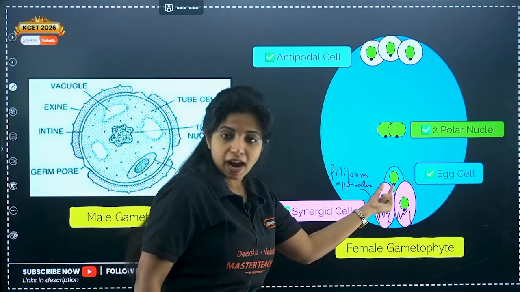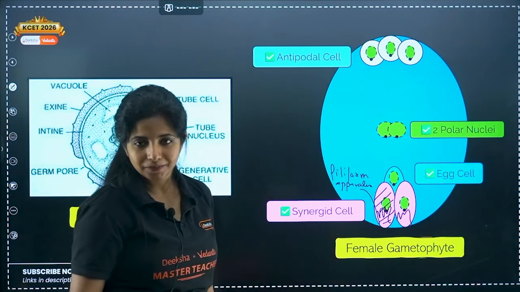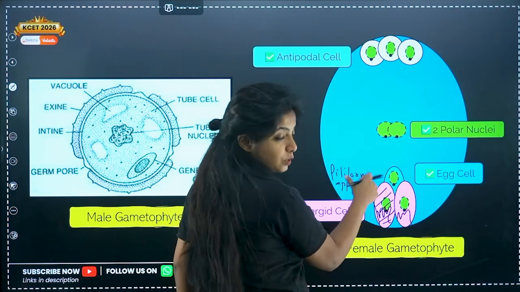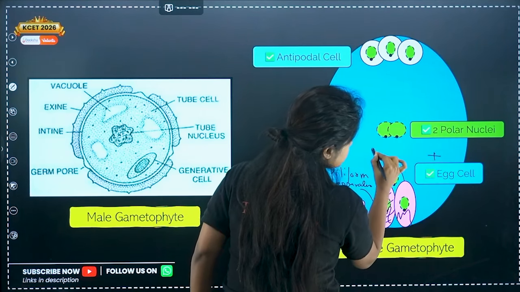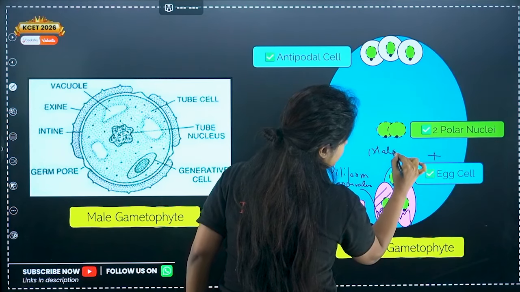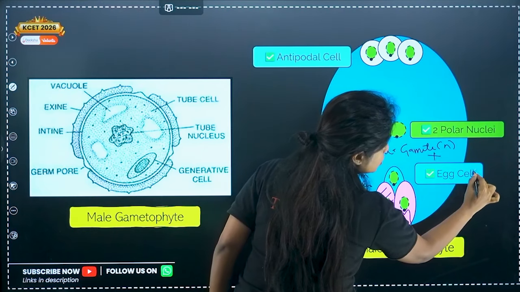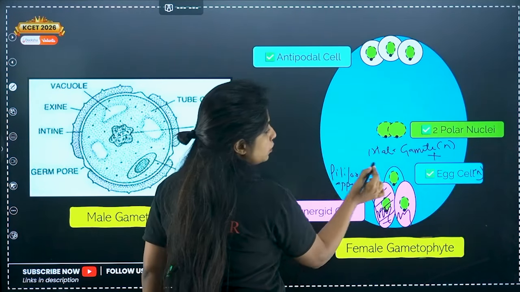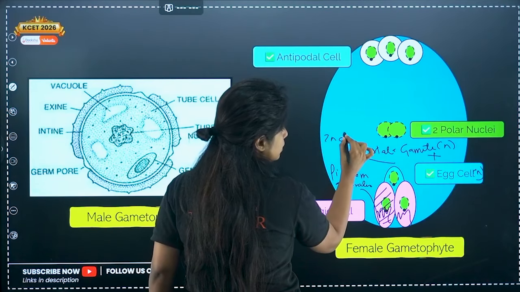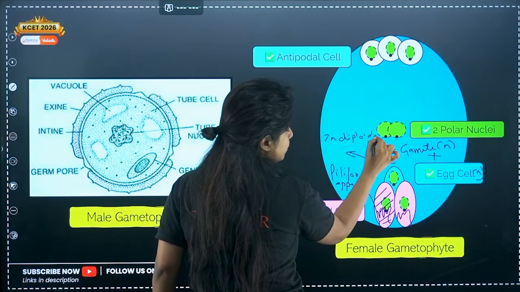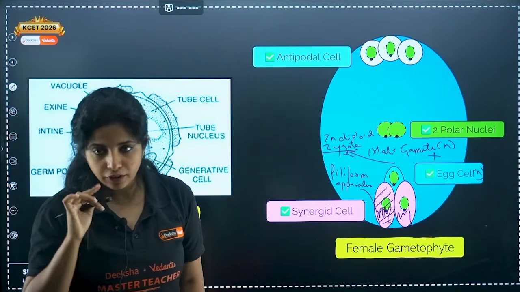Now the pollen tube is guided inside. One of the synergids is going to get degenerated. The male gamete is transferring, that's why one of the synergids is going to get degenerated. And the egg cell and one male gamete are going to fuse. So this is N, this is also N. Both of them fuse to form diploid what? Diploid 2N, or diploid what? Zygote. That is clear. This is first fertilization.